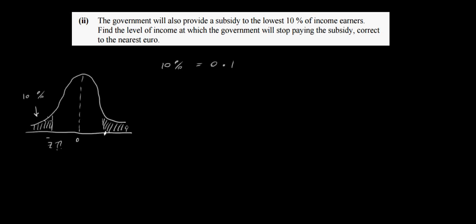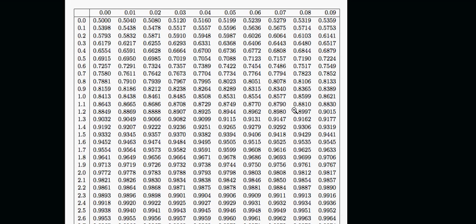So if we look for 90% in our table, this is 0.8997, which is roughly 90%. It's just below 90%. That gives me a z value of 1.28. That's about as near as I can get to 90%.